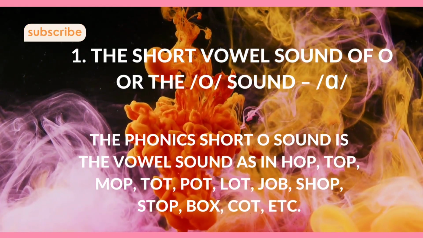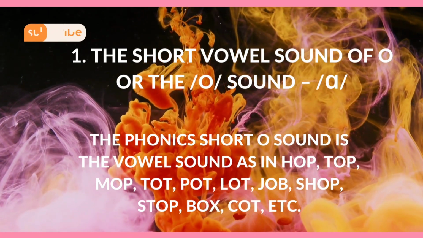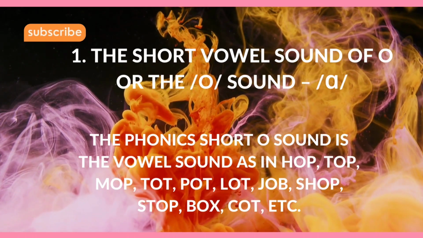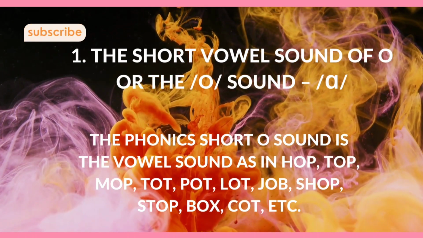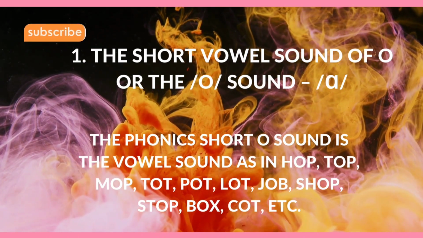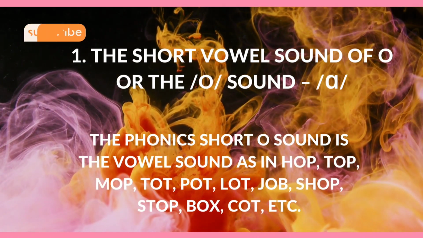The phonics short O sound is a vowel sound, as in hop, top, mop, tot, pot, lot, job, shop, stop, box, cot, etc.